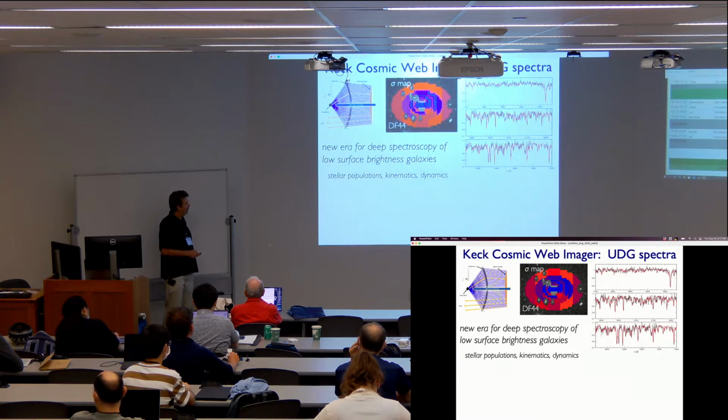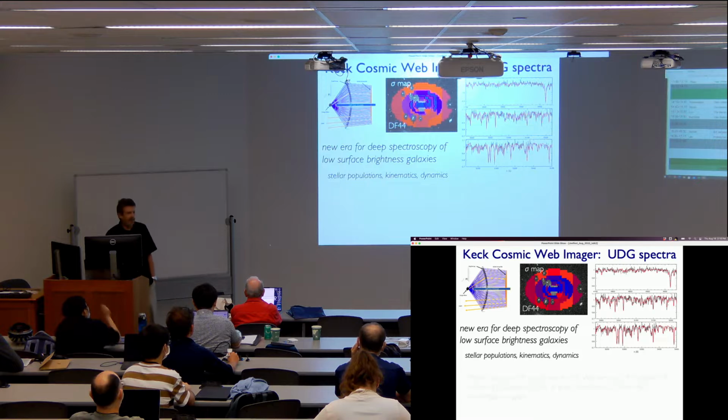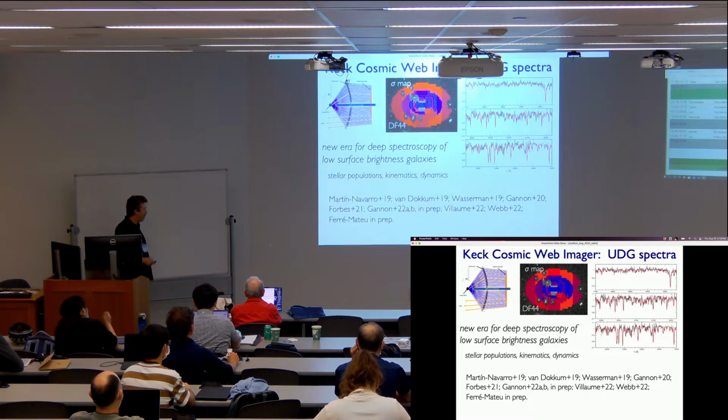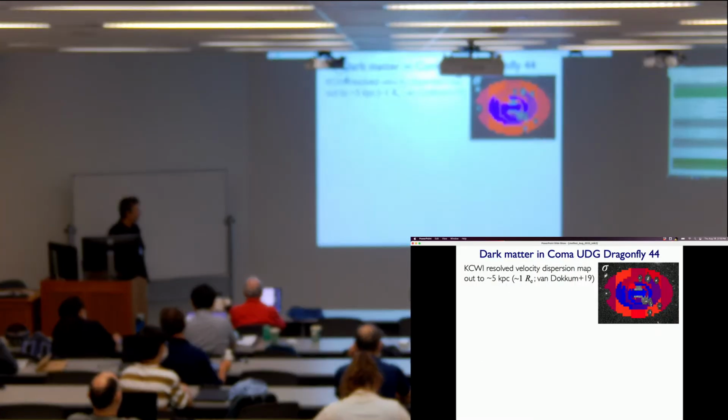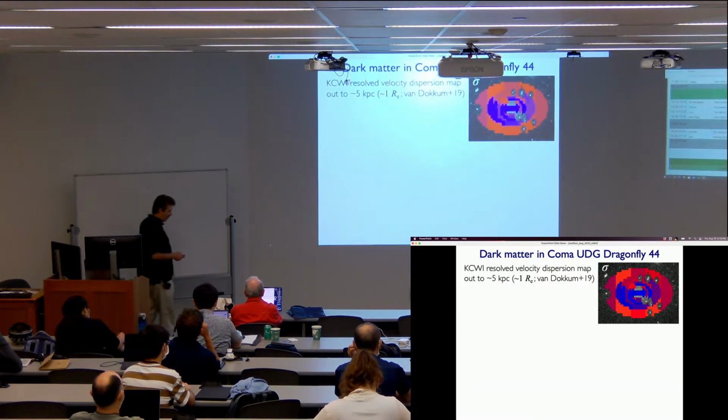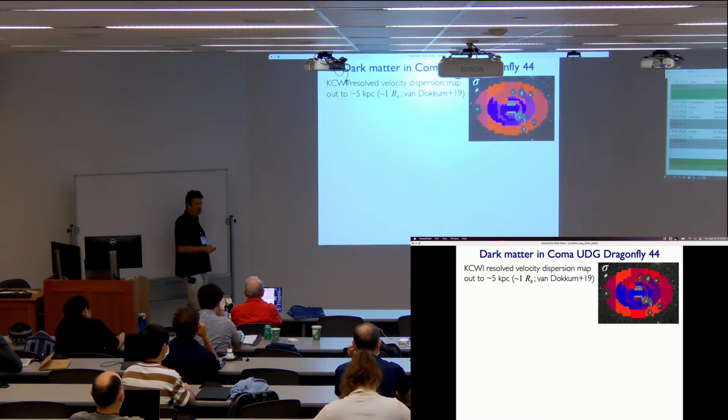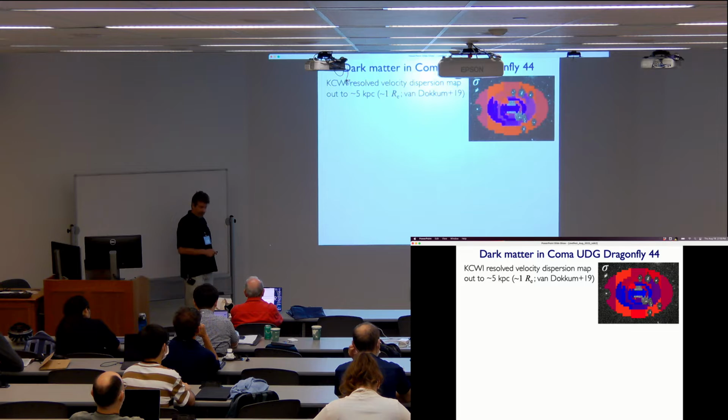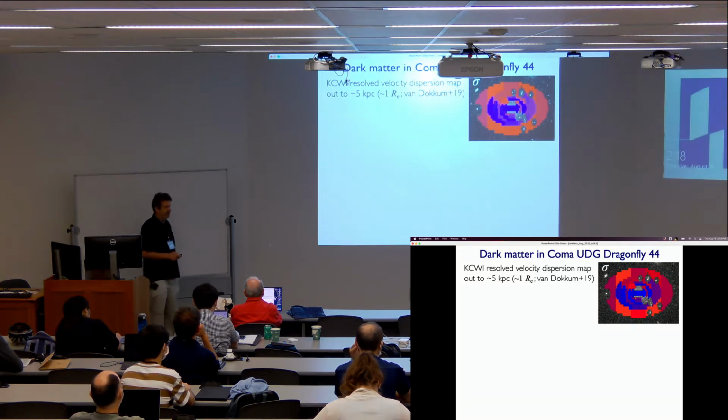This is the deepest one we've done to do stellar populations, kinematics, and dynamics. I won't have time to cover the stellar populations, which are very interesting, but we have a whole series of studies of a variety of UDGs using this instrument. There's also been some work done with MUSE on the VLT. In terms of dynamics, our hope was to get this ultra-long observation of this prototypical UDG called Dragonfly 44 in the Coma cluster, and see if we can measure the dark matter halo profile.